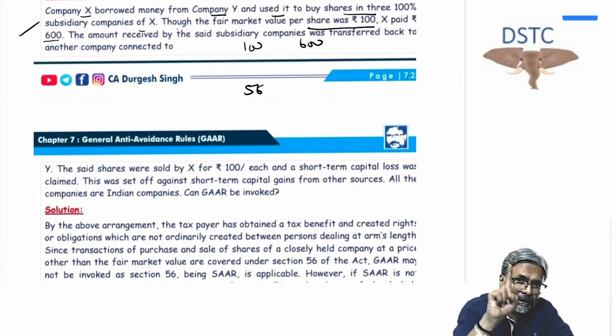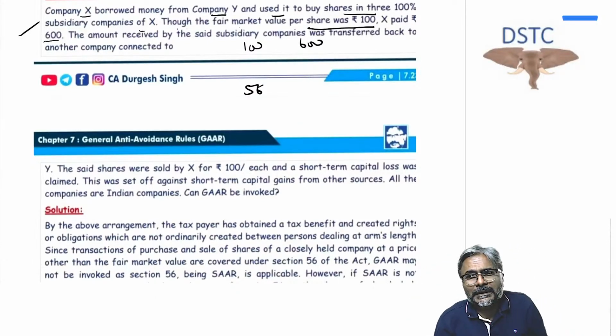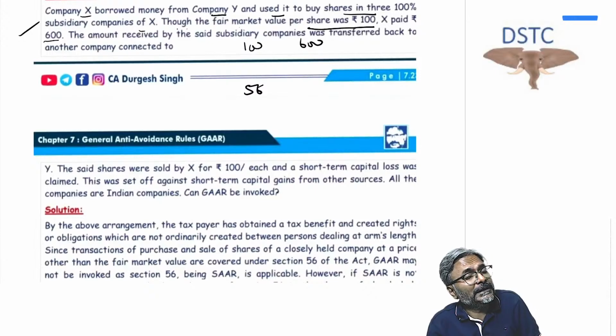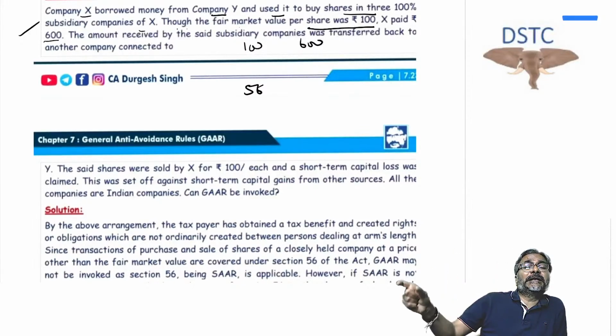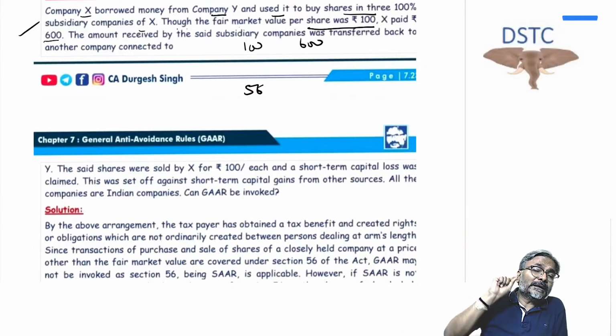If an Indian company is issuing its share capital to a resident at an amount in excess of the fair market value, then the difference between the issue price and the fair market value will be considered as deemed income in the hands of the company itself.